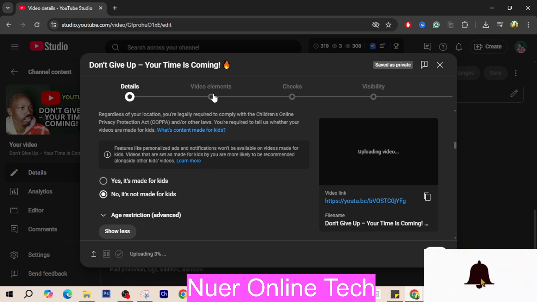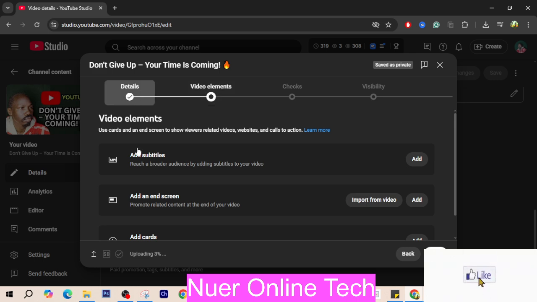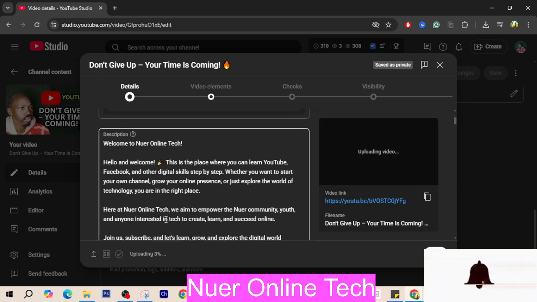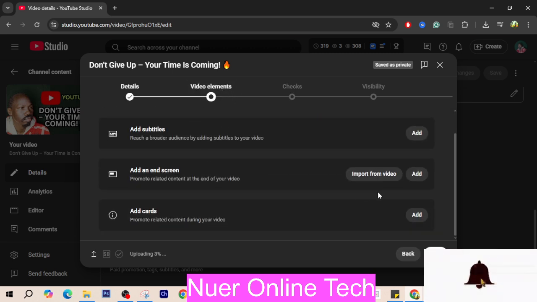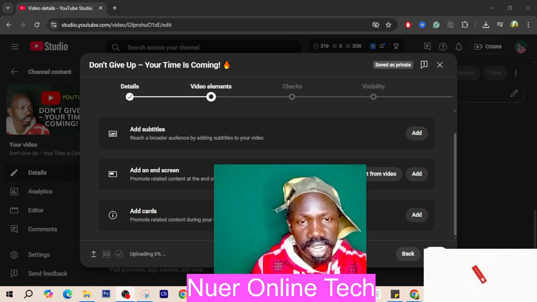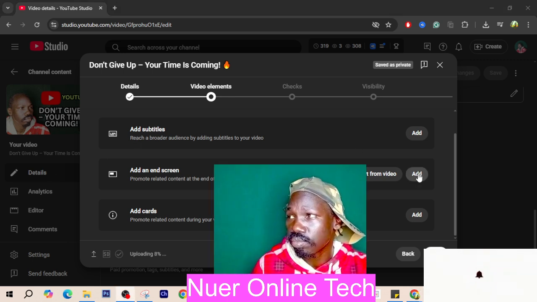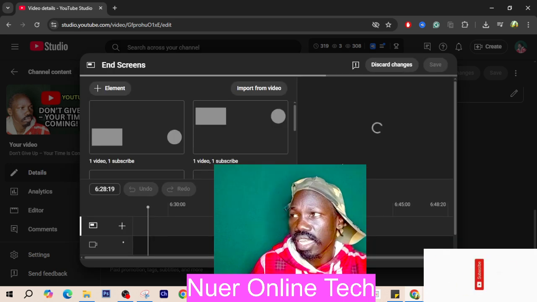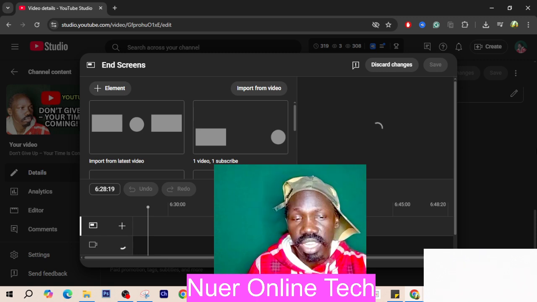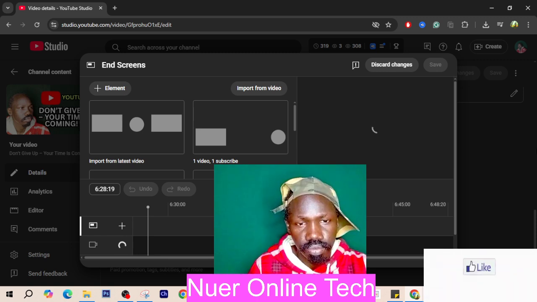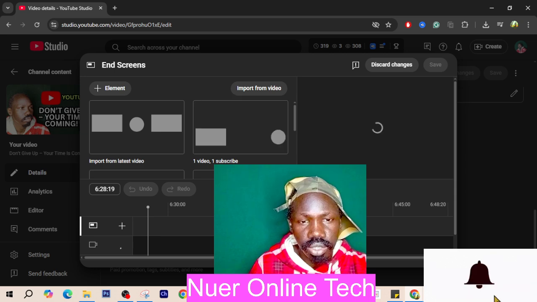And then go to video elements. After putting the title and description, you go to video elements, and then under video elements here, you come to add an end screen. This is what you can do. Click add end screen, click this one, and then you can select what kind of end screen you want to show on your video.